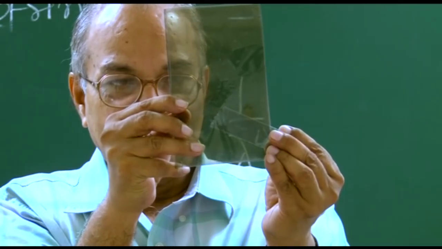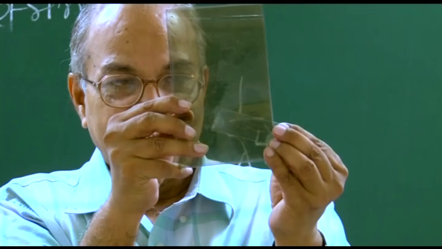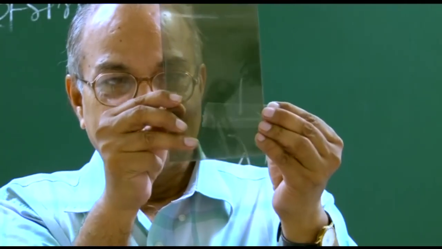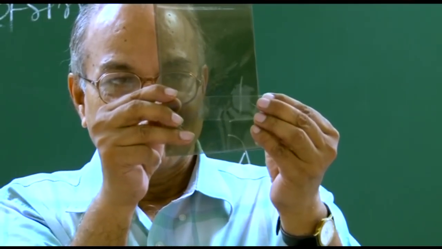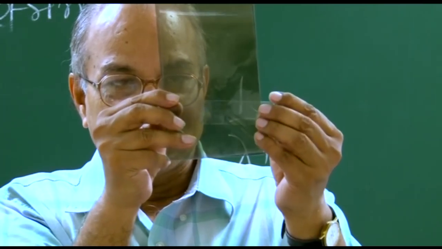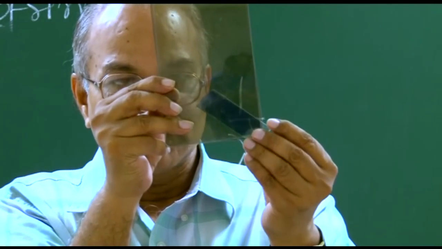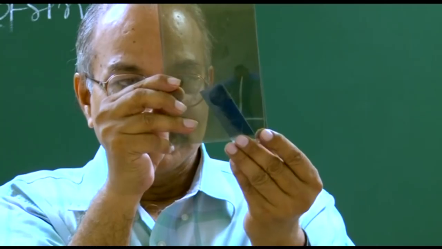It almost becomes transparent, no color, and now this is a perpendicular orientation. So remember this color: at some angle of 45 degrees or close to that, you have a darkish bluish color.